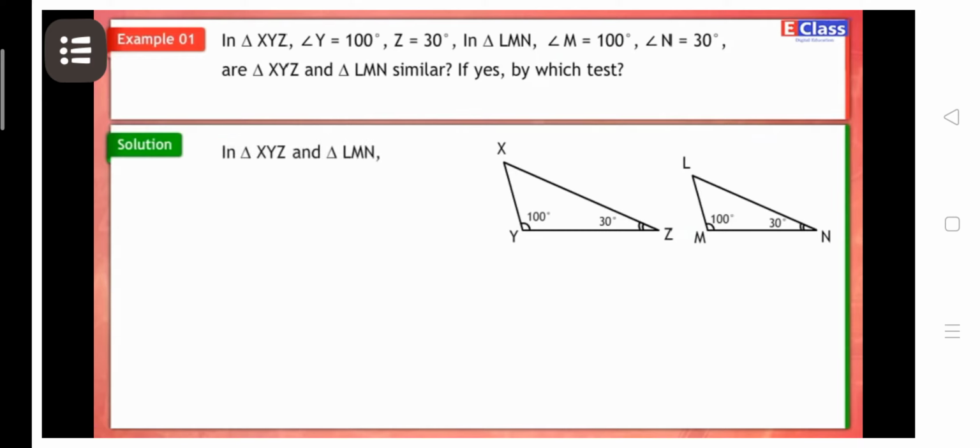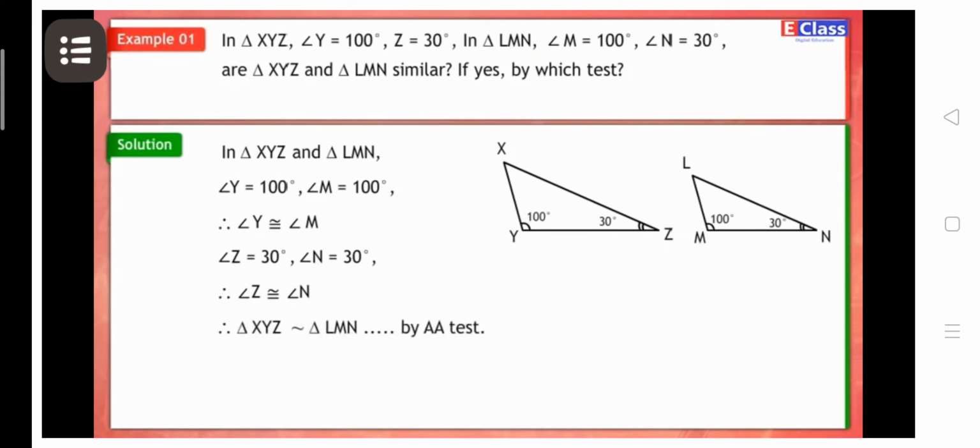Solution. In triangle XYZ and triangle LMN, angle Y is equal to 100 degrees, angle M is equal to 100 degrees. Therefore, angle Y is congruent to angle M. Angle Z is equal to 30 degrees. Angle N is equal to 30 degrees. Therefore, angle Z is congruent to angle N. Hence, triangle XYZ is similar to triangle LMN by AA test.